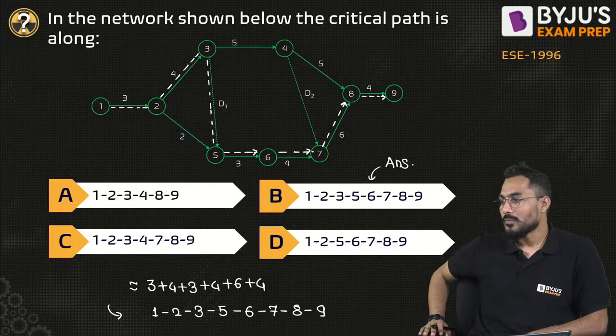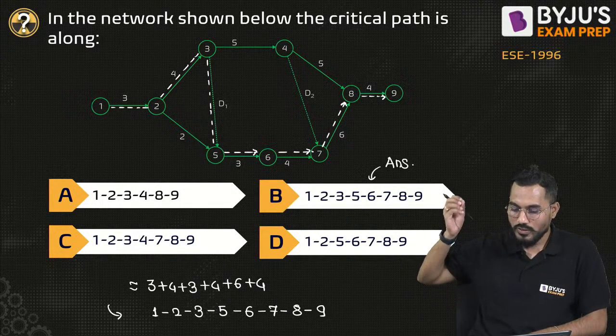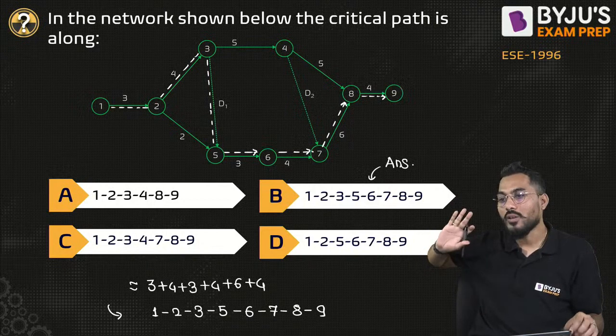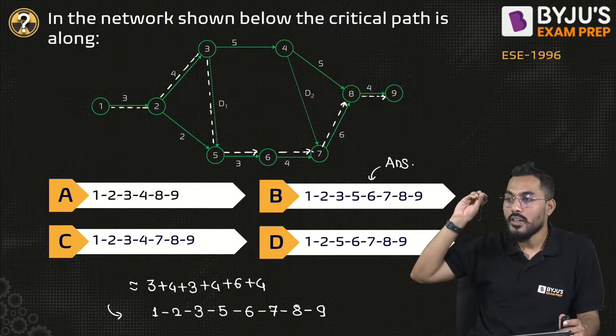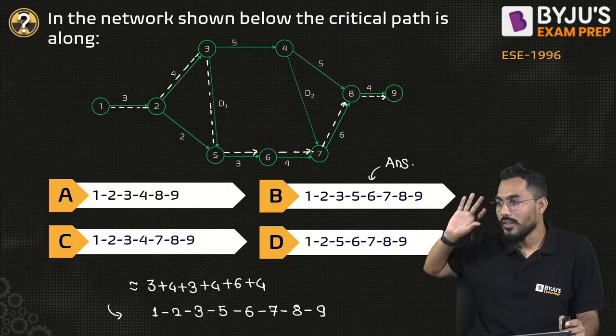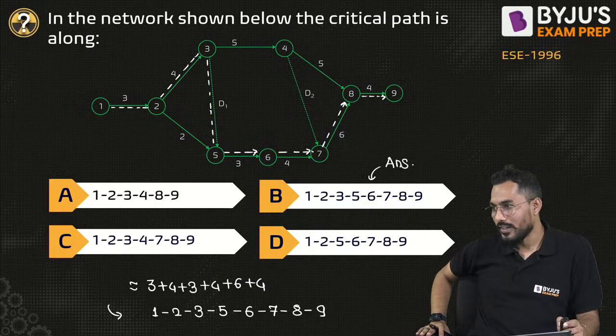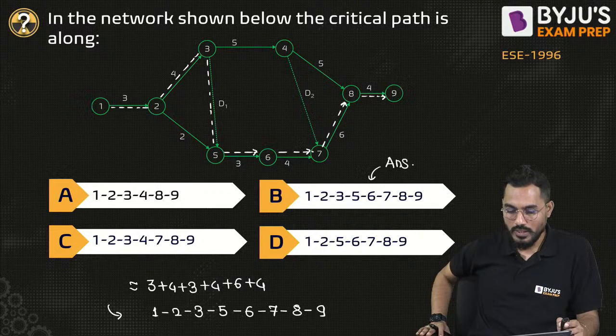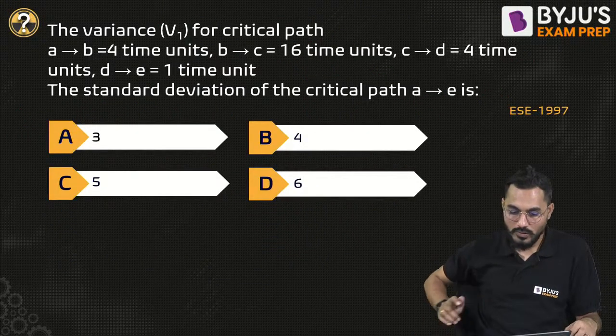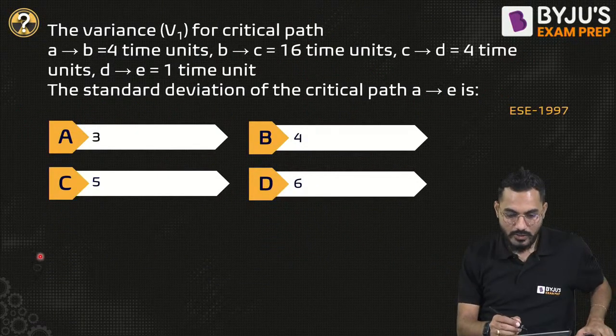Is it correct? Yes, correct. 1, 2, 3, 5, 6, 7, 8, 9. And these are the questions coming in the examination: calculate the longest path available and so many things. Right? Kiran Kumar, yes? Kiran Kumar Chaudhary, Bhavya Shah, superb. Right? Fine. Next question. Now you will tell me the answer.